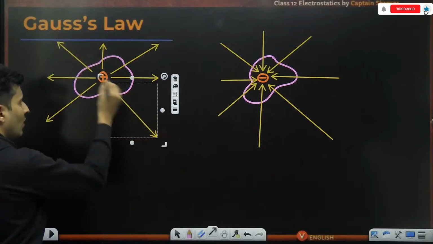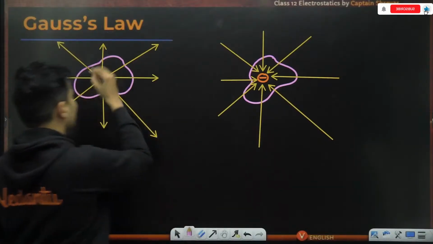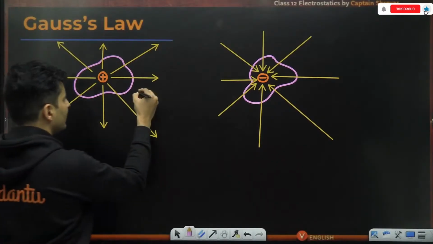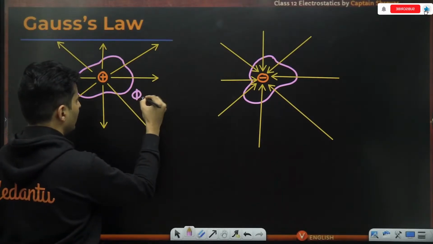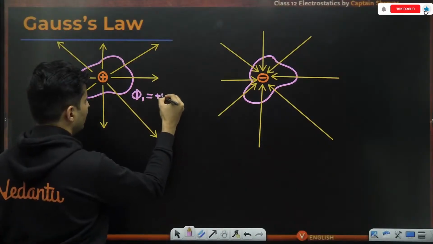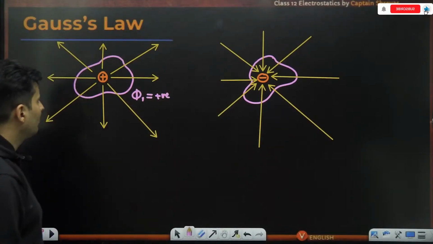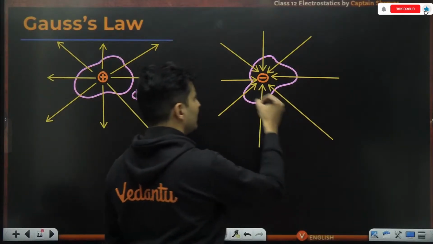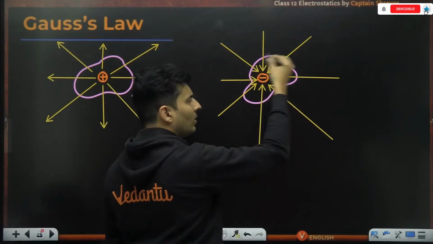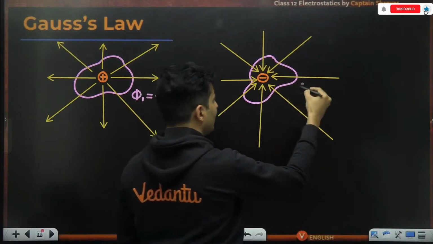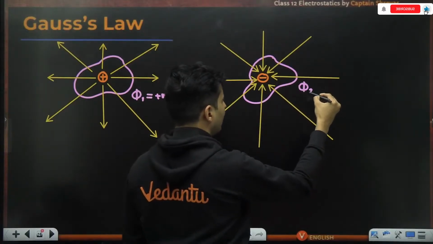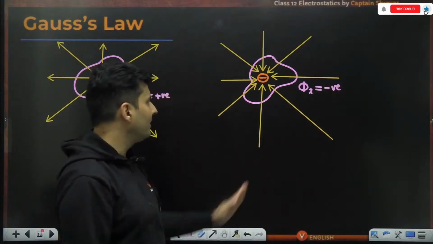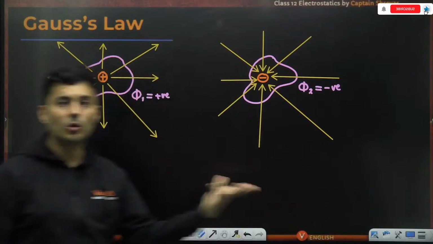Now, if you ask me what is the flux through this shaded closed area, I will say this particular flux number 1 is a positive number because the flux is coming out. If you ask me what is the flux through this other closed area, I will say the flux is 100% there, but it is negative because the field lines are going inside that closed area.